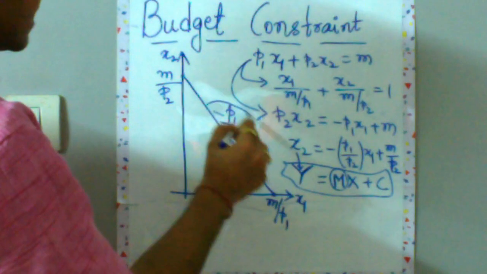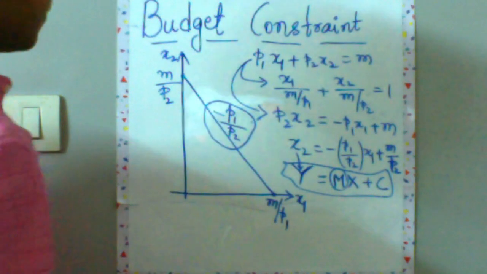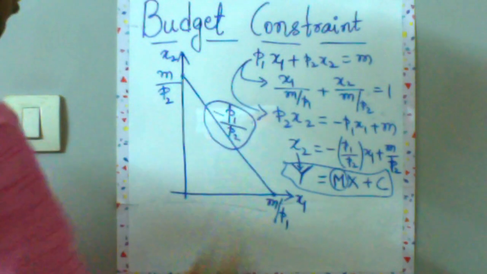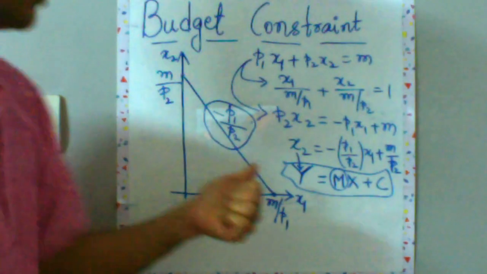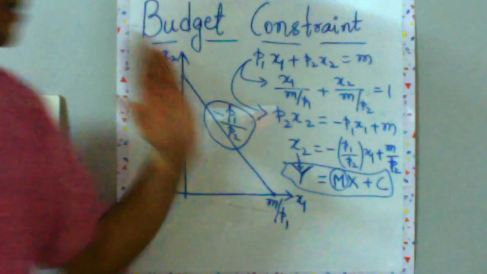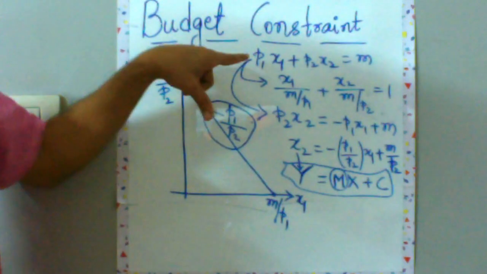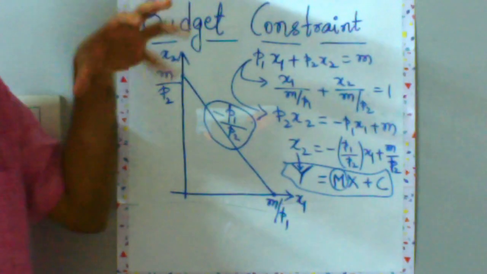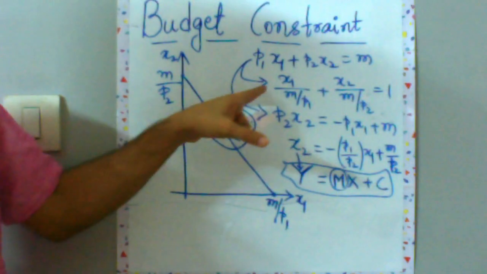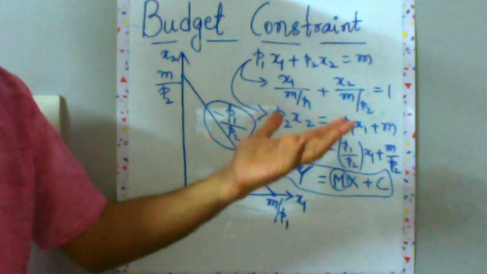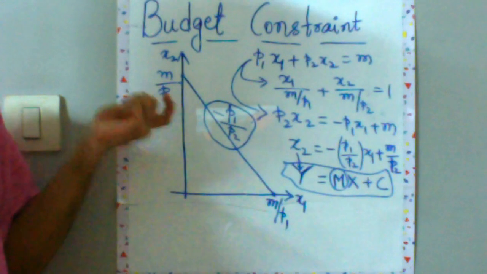And there's a significance of this slope. Now what do we know about this slope? So let me just erase out these parts and then we'll move on to slope. But before that, let's just be on the same page. This was the budget line. We have gone from the inequality situation to the equality situation. We can modify it to this form, which will help us in correlating with these intercept values.